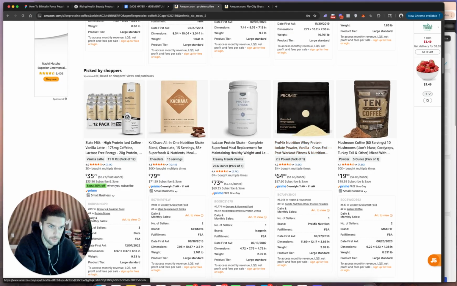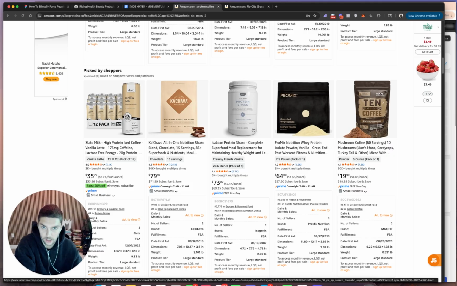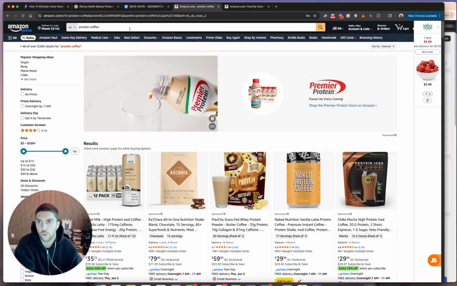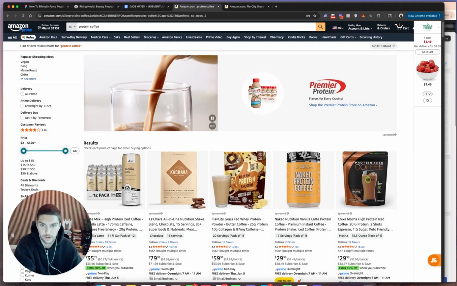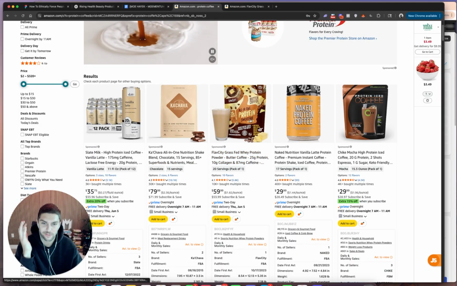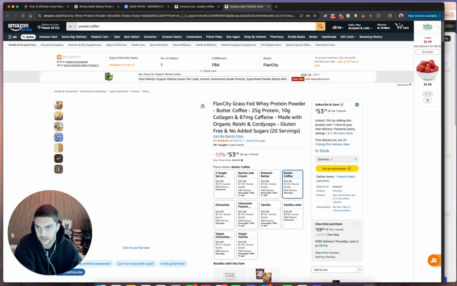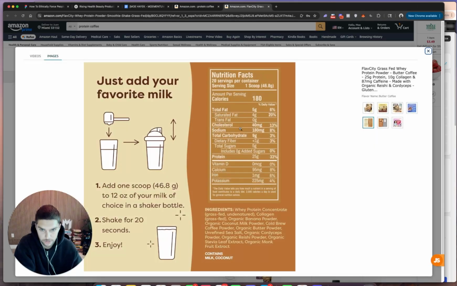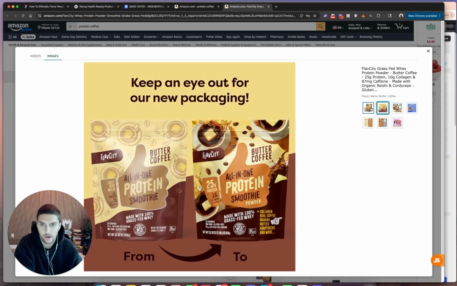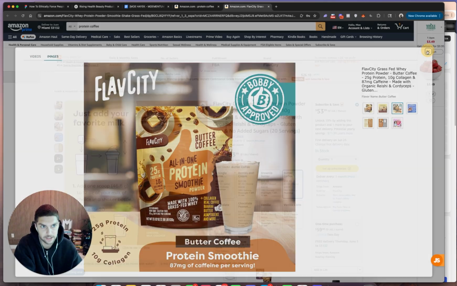And look at this. This is 10 mushroom coffee. This is French vanilla. So there's clearly demand for this search term, but there's not enough products. So I know for a fact this is an absolute banger. And I just want to go ahead and check out this listing and just see, okay, what is so special about this? So it has ingredients, whey protein, collagen, organic banana powder, right? Nothing completely out of the ordinary, just really cool packaging, to be quite frank with you guys. Some really good branding, and it's absolutely ripping.